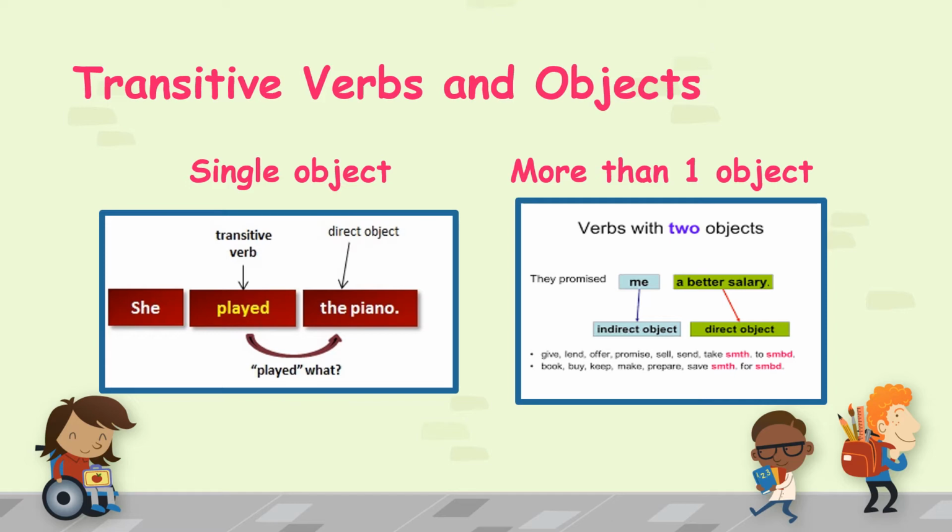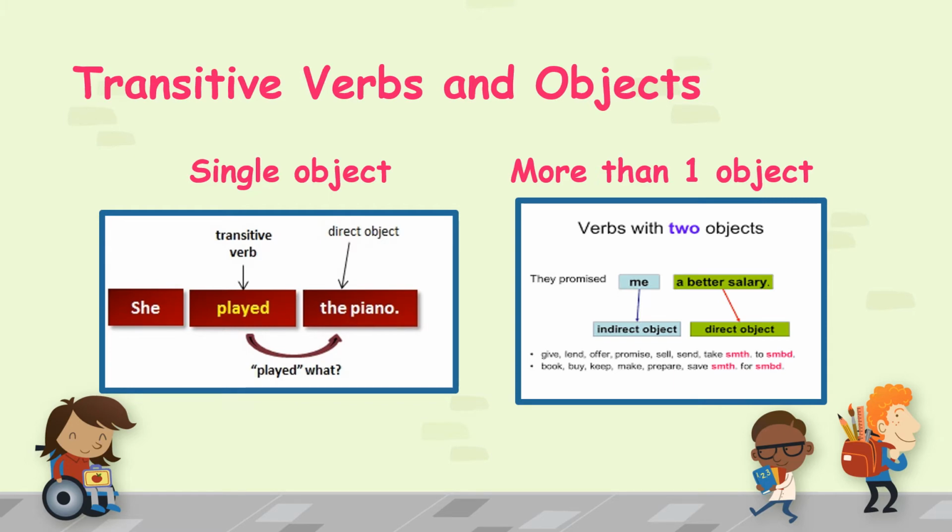Now a transitive verb can have one object and sometimes it can also have more than one object. For example, she played the piano. That is a direct object. Now sometimes it also has two objects. One is a direct object and one is an indirect object. I will explain it, don't worry.